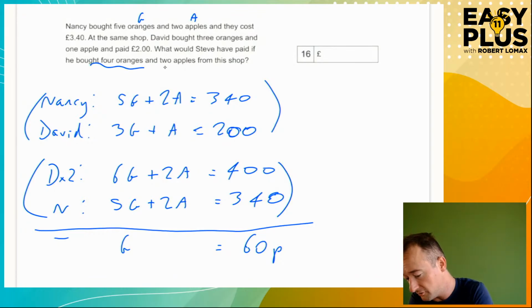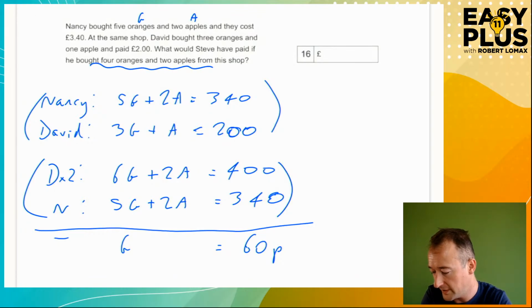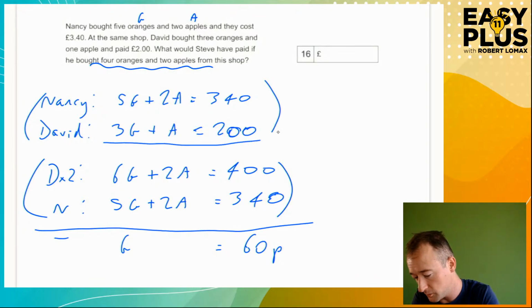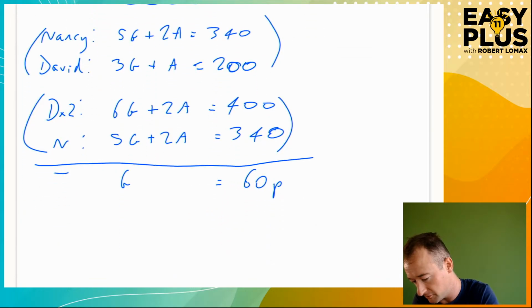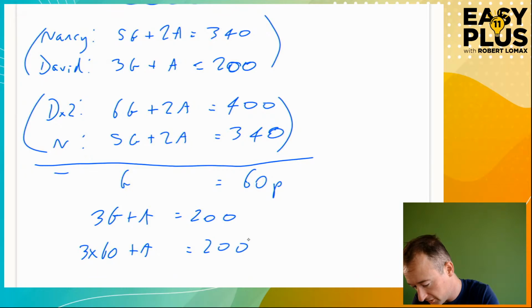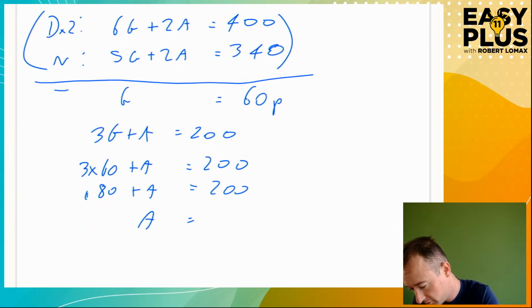But we need to find 4 oranges and 2 apples. So I need to find what the value of an apple is. Fortunately, I've got an equation here which will tell me what 1 apple is. So let's use it. 3g plus a equals 200, but we know that g is 60p. So 3 lots of 60p plus a equals 200. Let's speed through here. 180 plus a equals 200. So a equals 200 minus 180, which is 20.